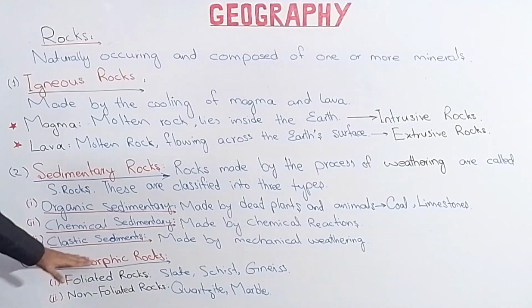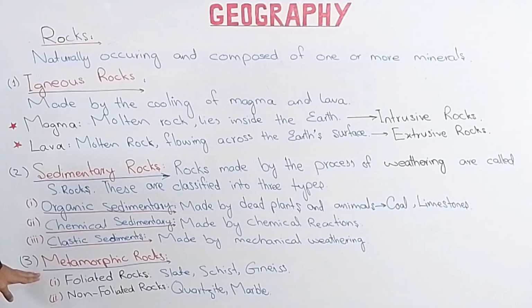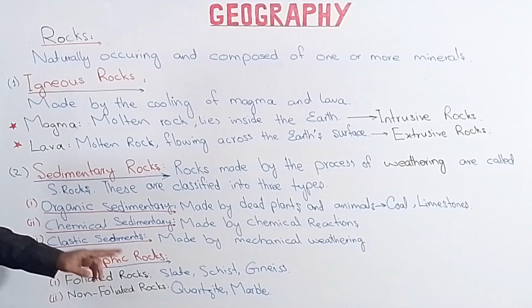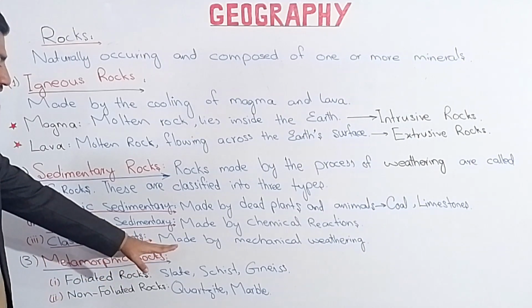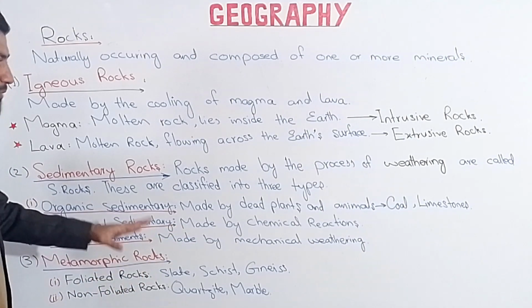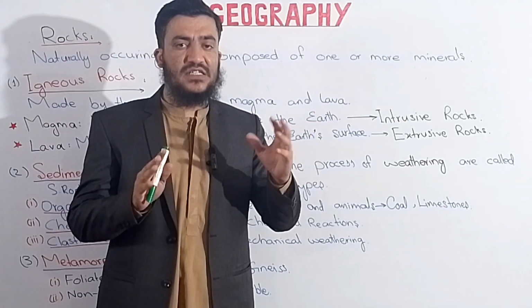Then comes the third type of rock, which is called the metamorphic rocks. Metamorphic rock is the transformation of one form of rock into another form of rock, and they are classified into two types: the foliated and non-foliated. And the examples are slate, schist, gneiss, quartz, and marble. So this was all about the rocks and the types of rocks.